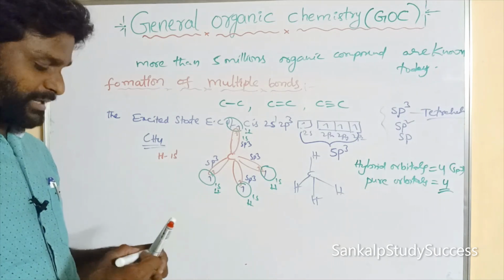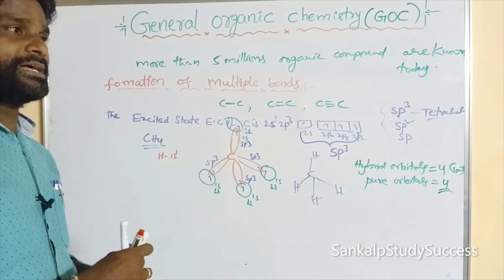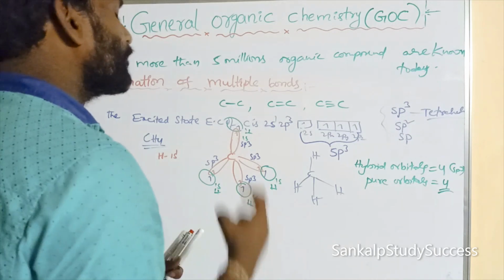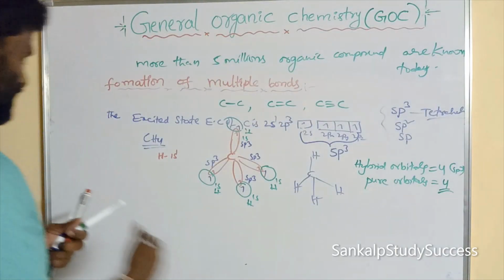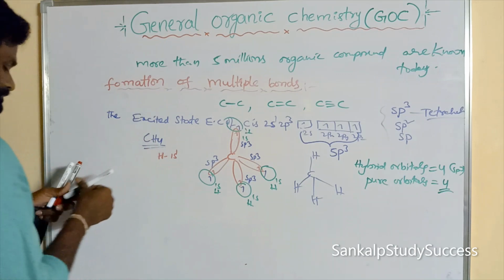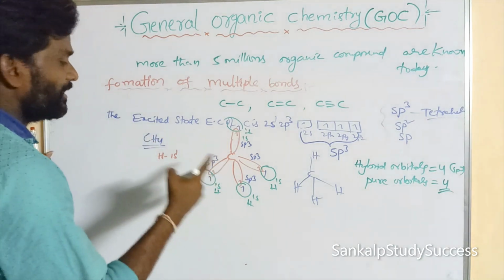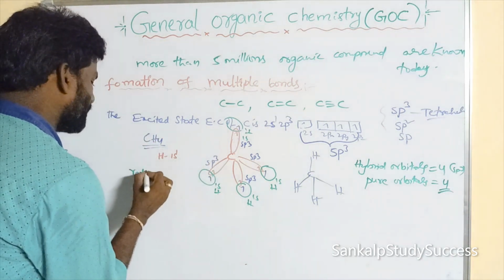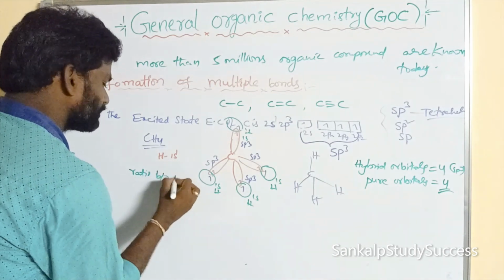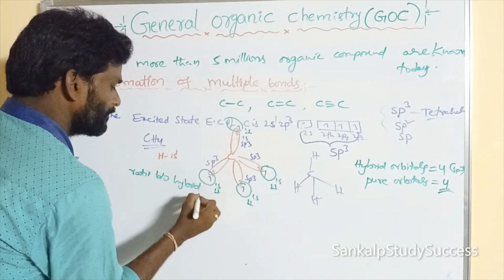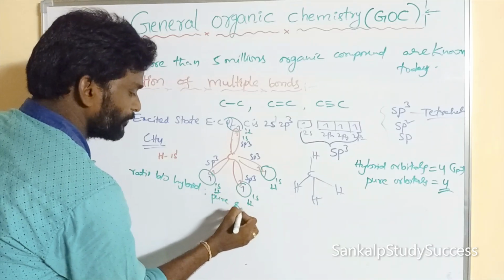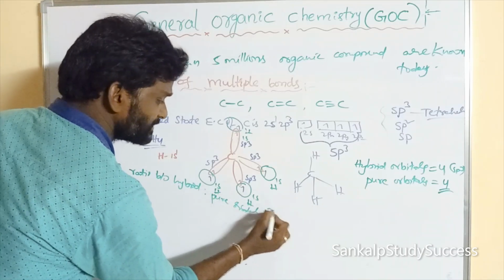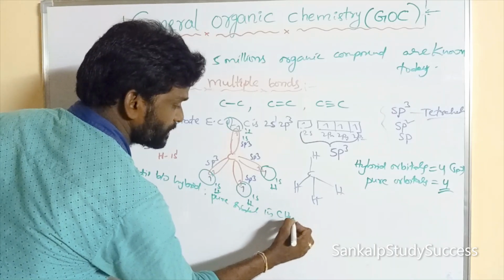Sometimes this is a very important bit: the ratio between hybrid and pure orbitals in the CH4 molecule.